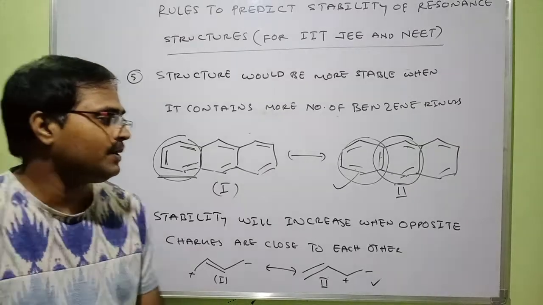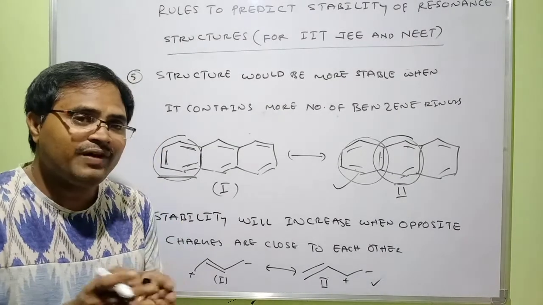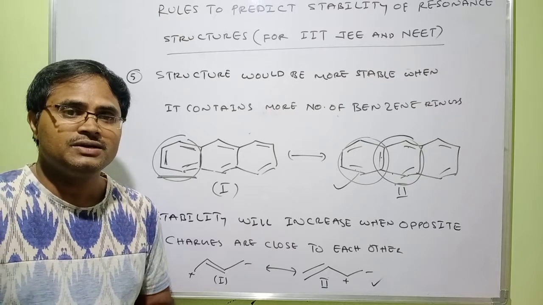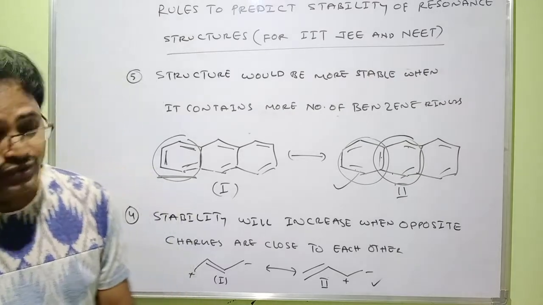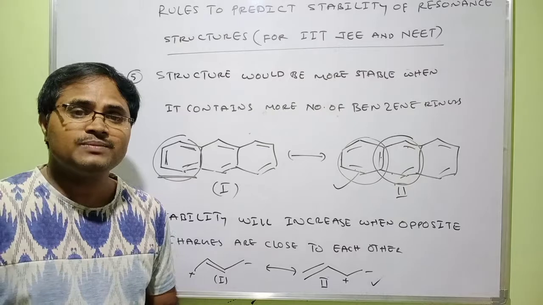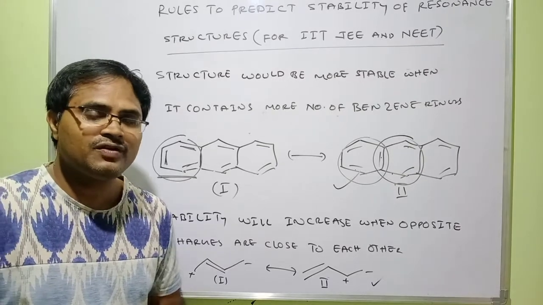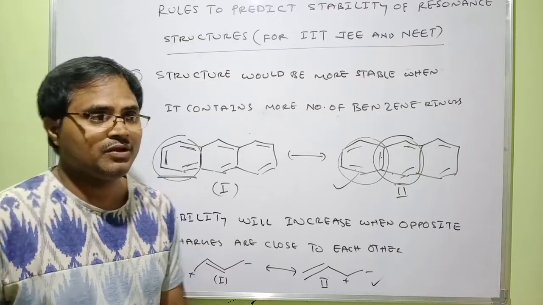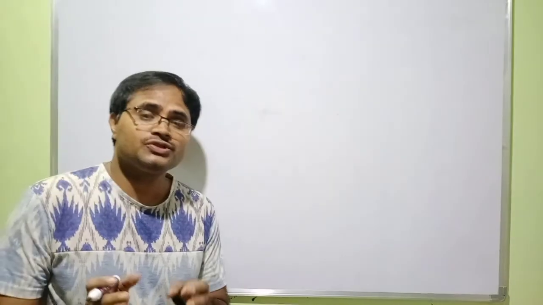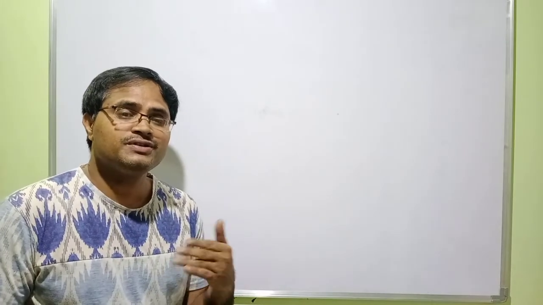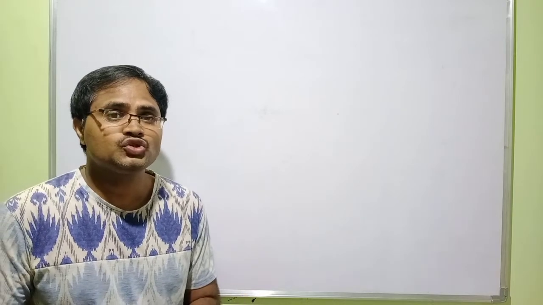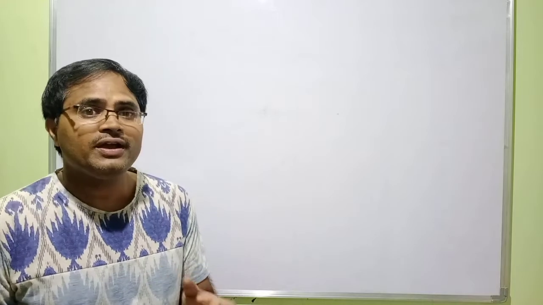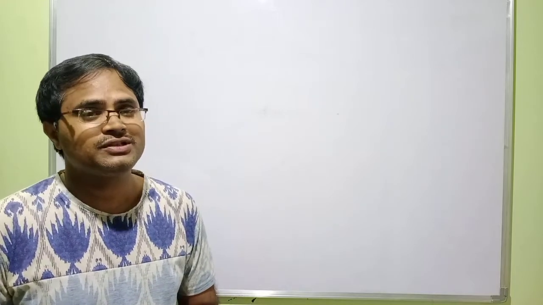This is also a very important point. So these are the 5 important rules to predict stability of different kinds of resonance structures. These are very important for IIT JEE and NEET exams, because previously they have given many questions depending on the stability of resonance structures. Got it? So now students, we have seen what is meant by resonance and what kind of molecules or ions show resonance structures. We also discussed how to predict the stability of resonance structures.